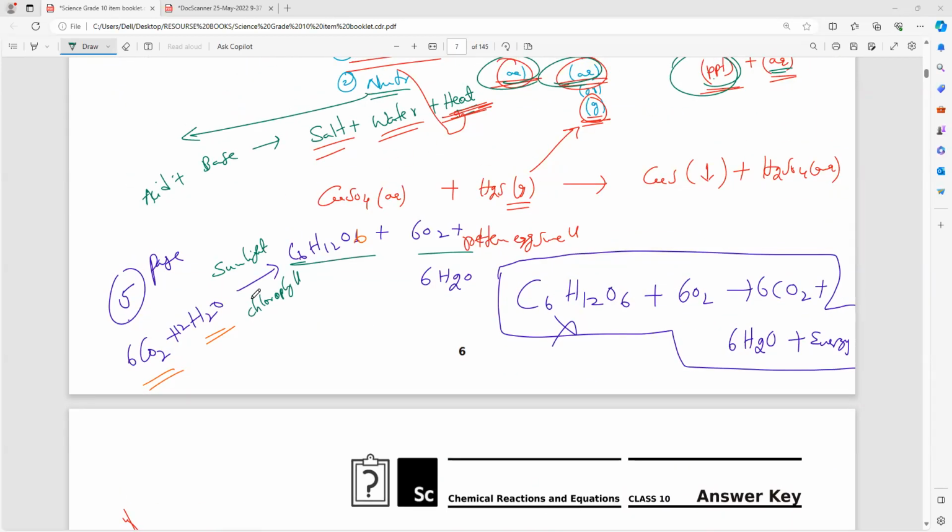Sir, sunlight is used here. Sir, why can't it be a decomposition reaction? All decomposition reactions, of course, use energy. They are endothermic reactions. But all endothermic reactions are not decomposition reactions. That statement I have also written in the classwork. Check it. All decomposition reactions are endothermic reactions, but all endothermic reactions are not decomposition.